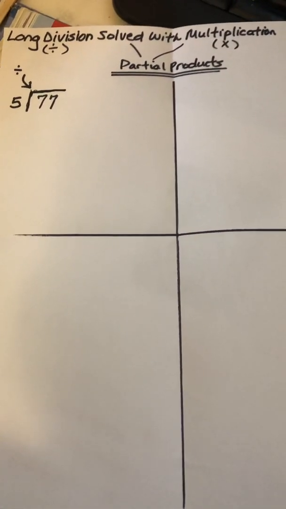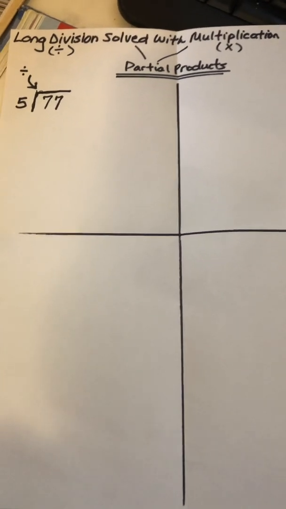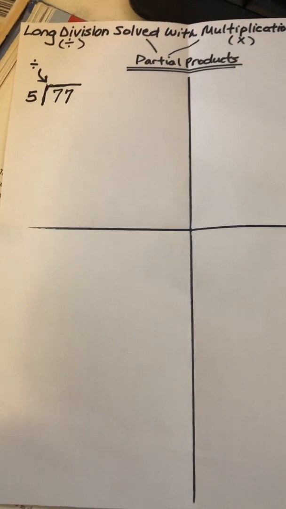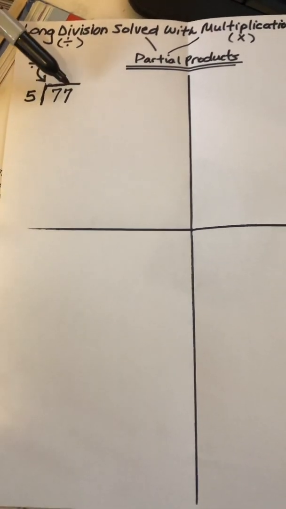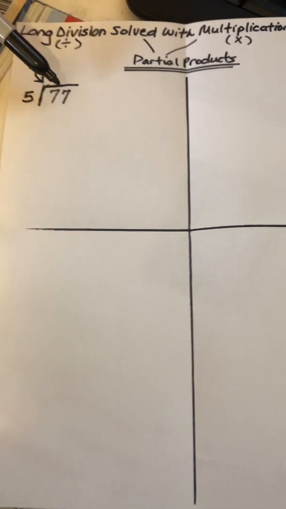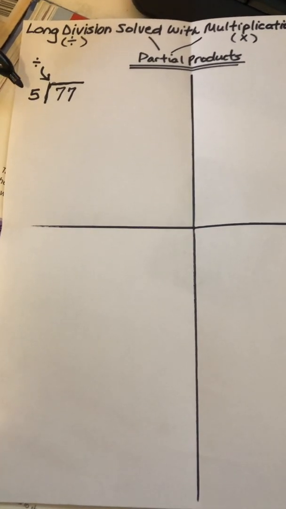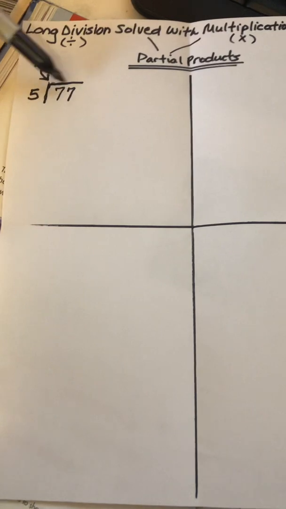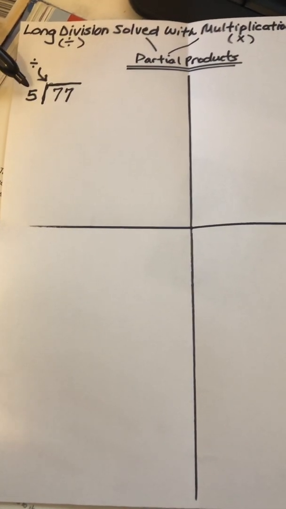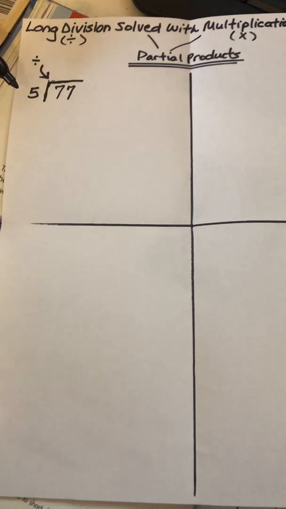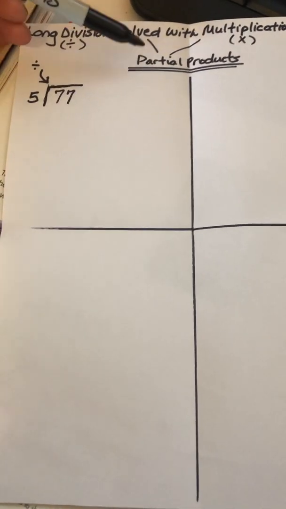Today we are going to be learning about long division. In long division, we solve division questions with double-digit and three-digit numbers. We will start off this year by just learning how to divide two-digit and three-digit numbers by single digits. The process we are going to use is called partial products.